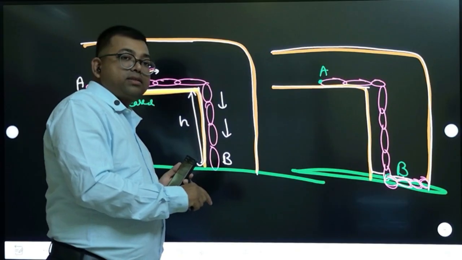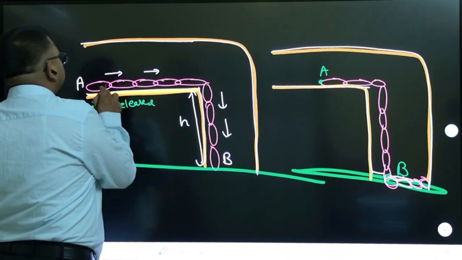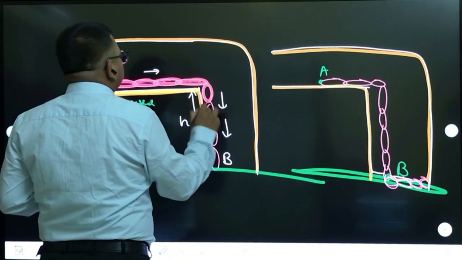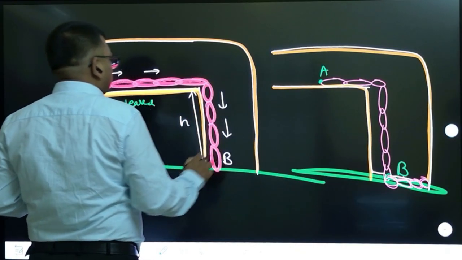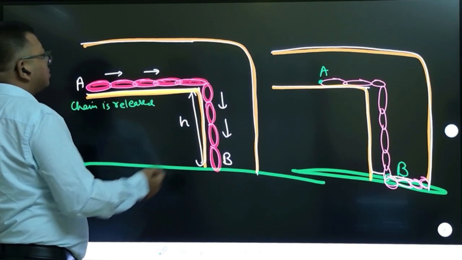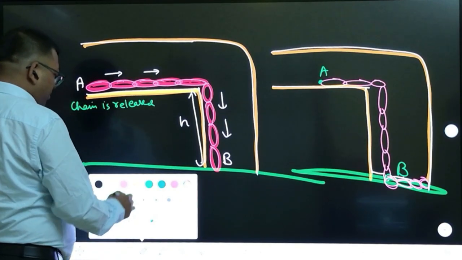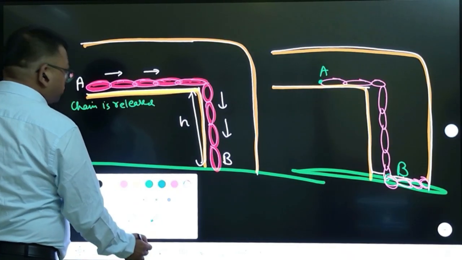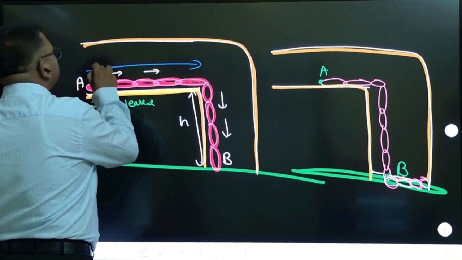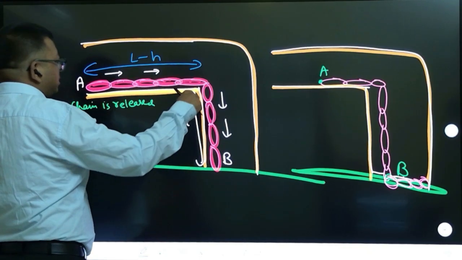Are you understanding this concept? Try to understand this. This is the chain, and this is the total length of the chain. Total length is given as L. So if I take the total length as L, this length will definitely be L minus H, and this is H.